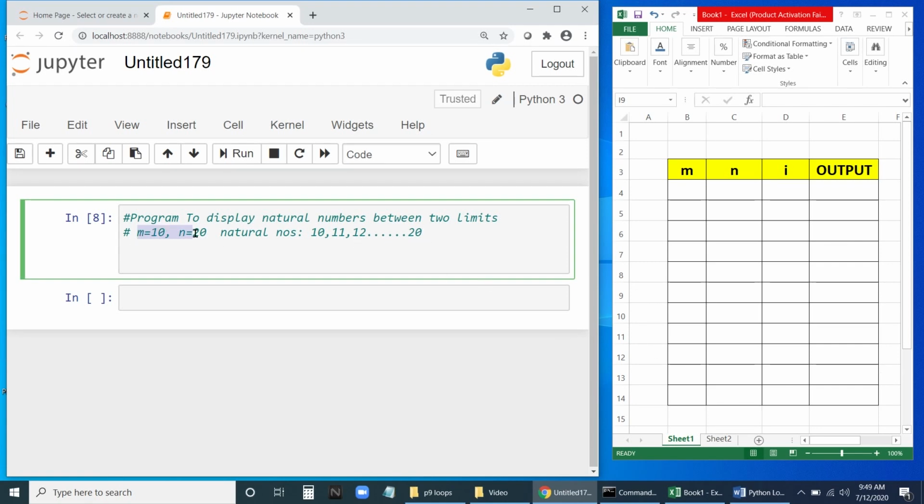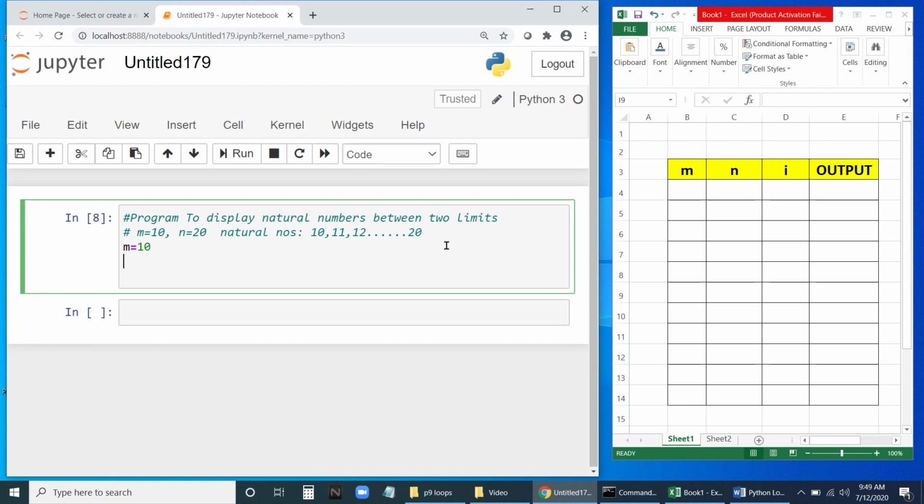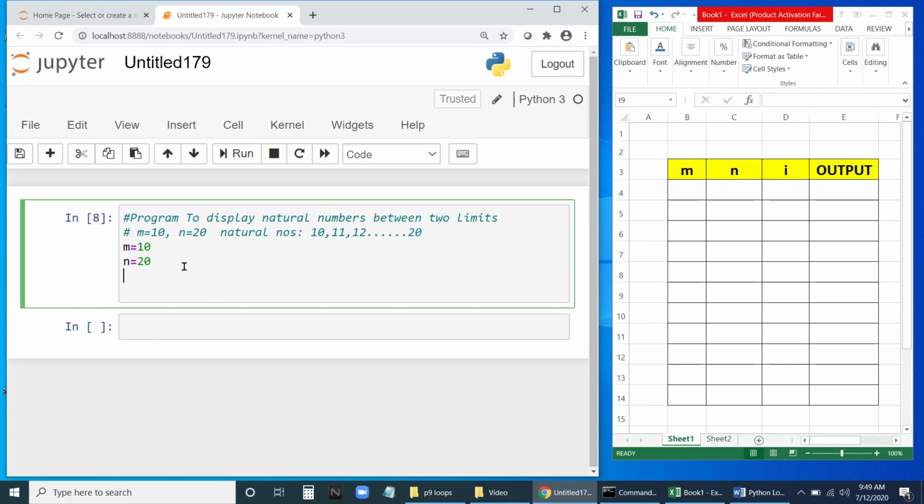So m and n are the two variables, where m is the lower limit and n is the upper limit, and between m and n we need to display. So m is 10, n is 20. Between 10 and 20, what are the natural numbers? Let us develop a program for that. Let us give m equal to 10 and n equal to 20. So we are starting the program now. Let us write the condition: while, let me write here I. I is equal to m. This is our initialization.